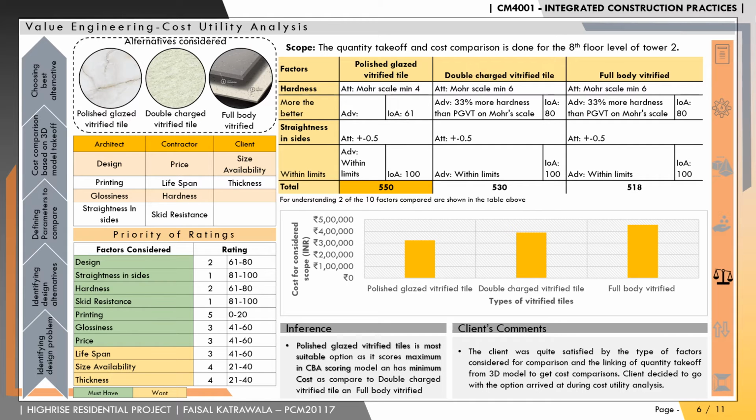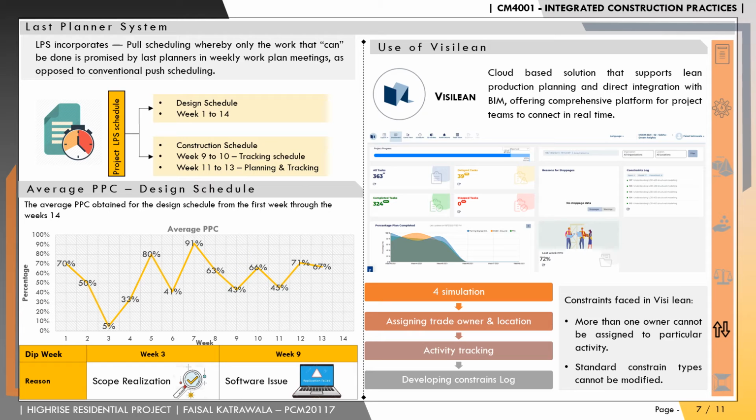as the design option. The Last Planner System was implemented in the project duration to produce predictable and reliable workflow through the studio process. The LPS was implemented on the project schedule for a period of 14 weeks and on the construction schedule for a period of 4 weeks. Visiline was used as a software to track and monitor the percentage plan complete obtained from the prepared weekly schedule.